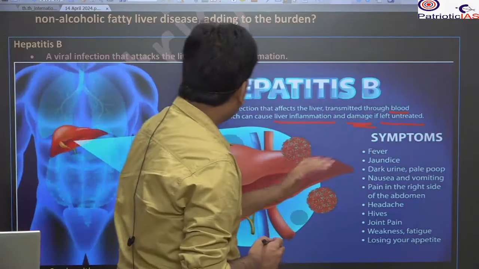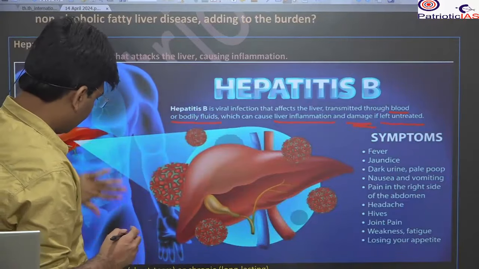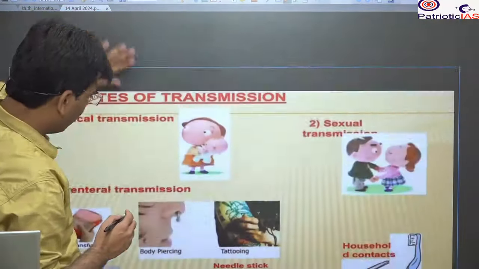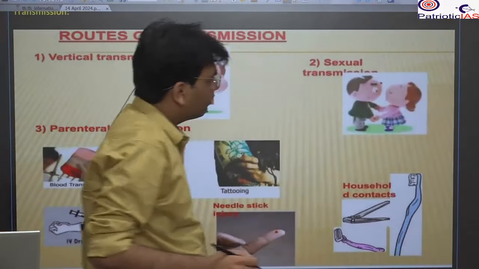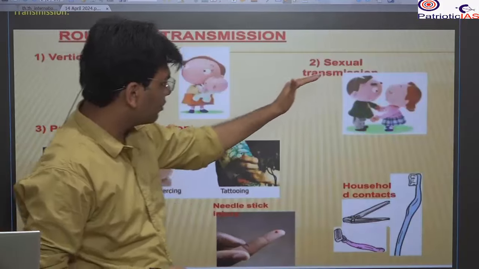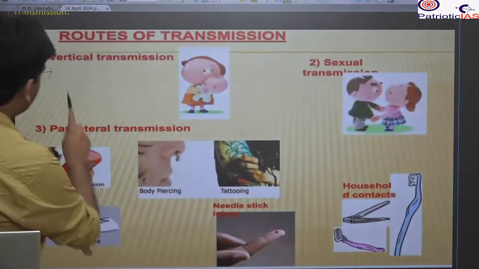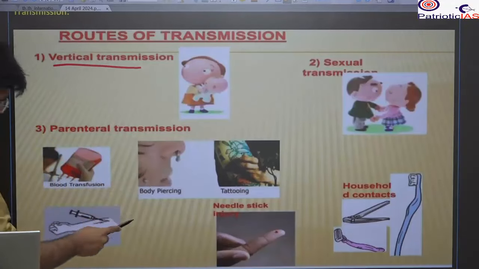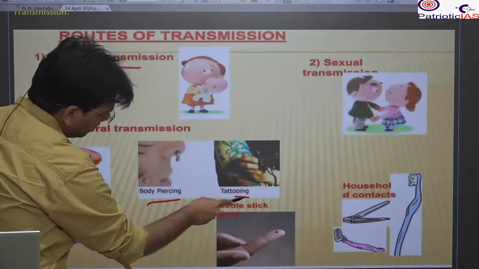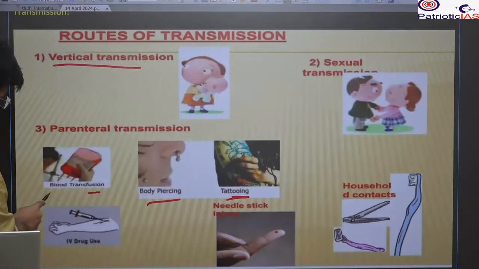The blood and the bodily fluid. Here it is, you will be clear what the mode of transmission is. Bodily fluid can be transmitted by sexual transmission. There could be vertical transmission from the mother to the child. There could be some body piercing or tattooing. This can also cause infection through blood transfusion.